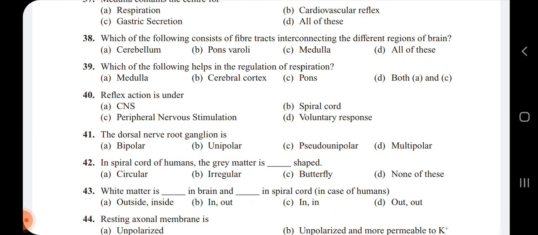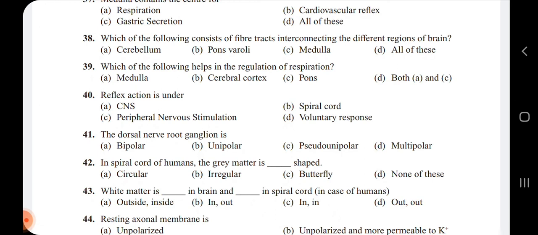The dorsal nerve root ganglion is actually pseudo unipolar. Pseudo unipolar means they act like they have only the cell body and the axon, but that axon is not the true one.